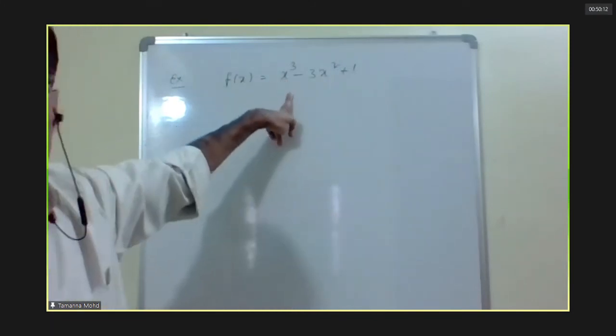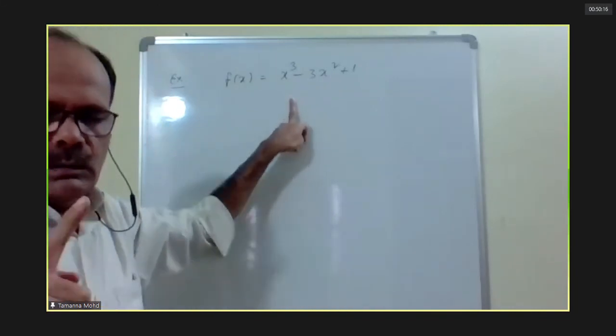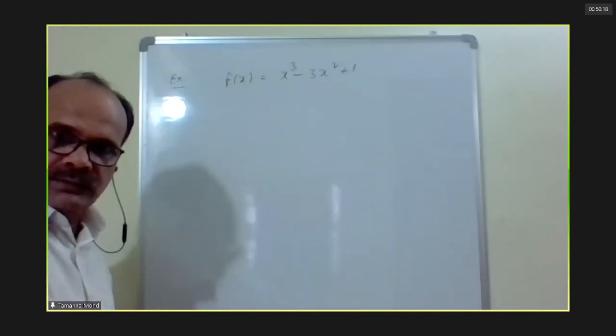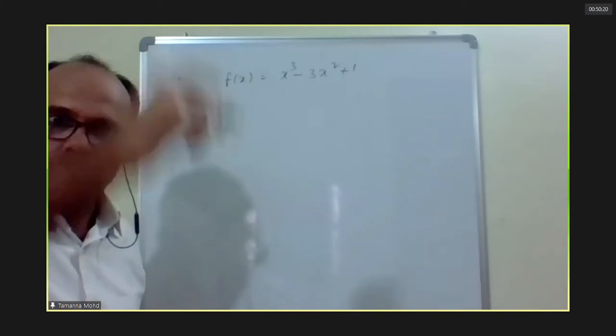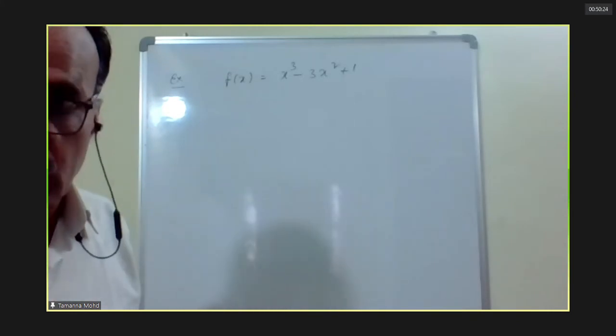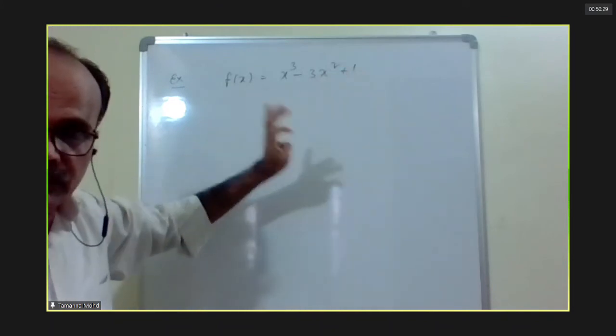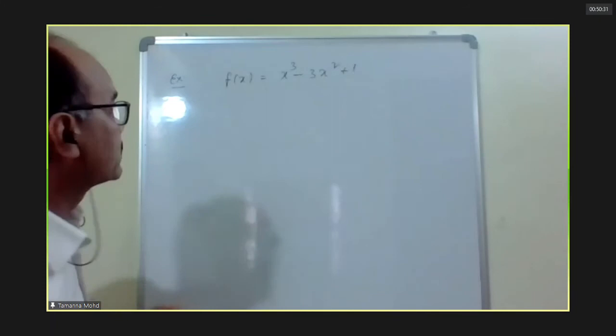Being odd degree, it will cut the real axis at least once. Because at minus infinity, it is minus infinity, and at infinity, it is infinity. So on the way, it has to cut the real axis at least once. But by plotting the graph, we can find the exact number of real roots.